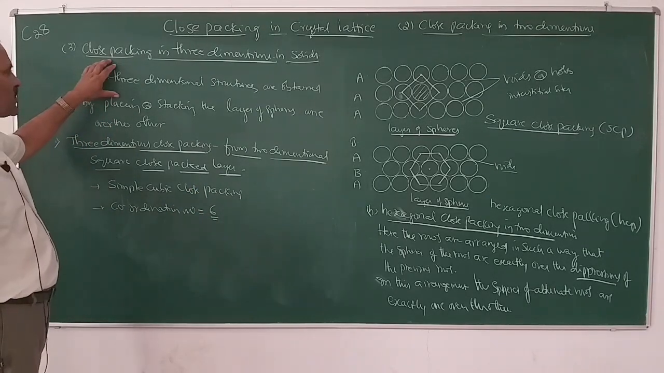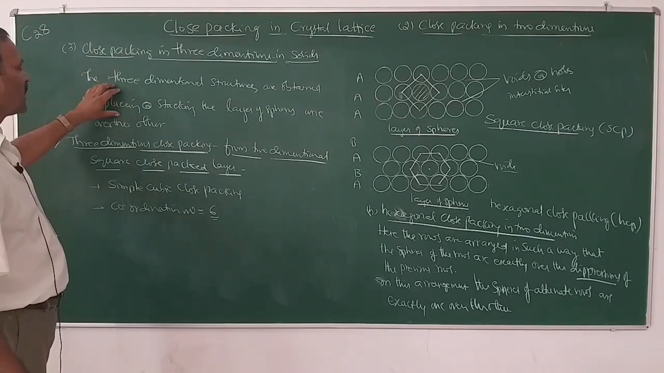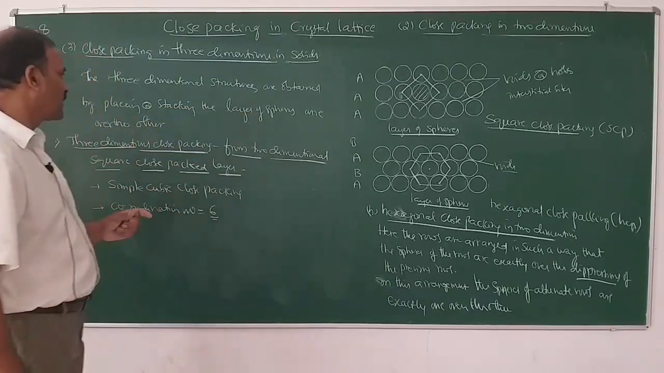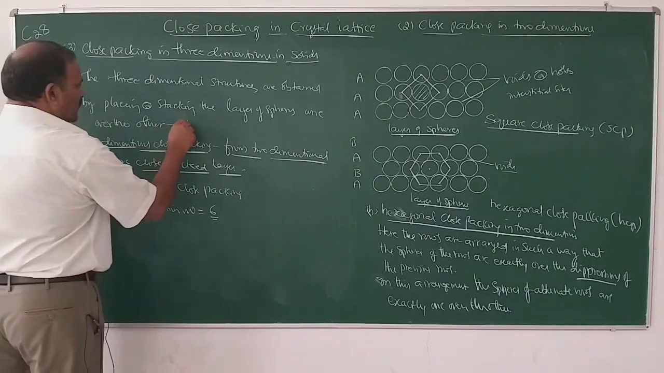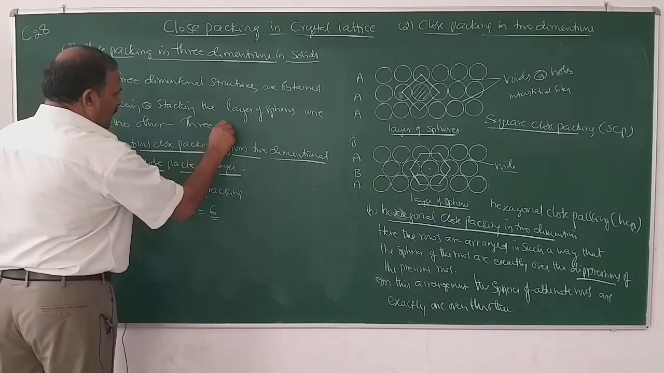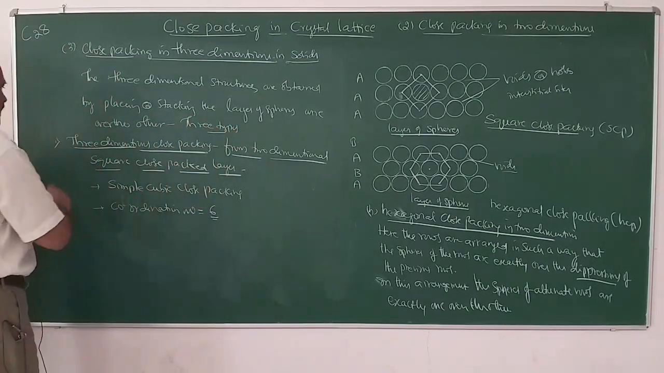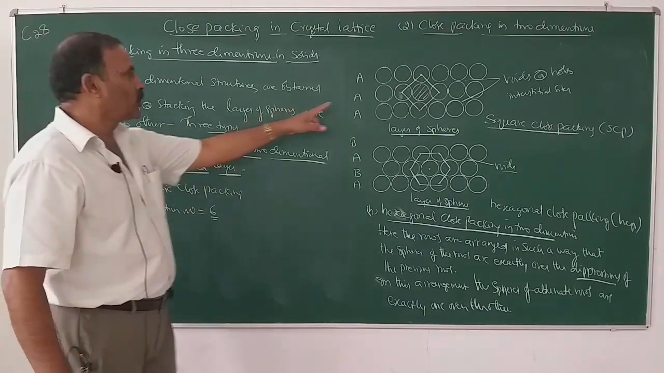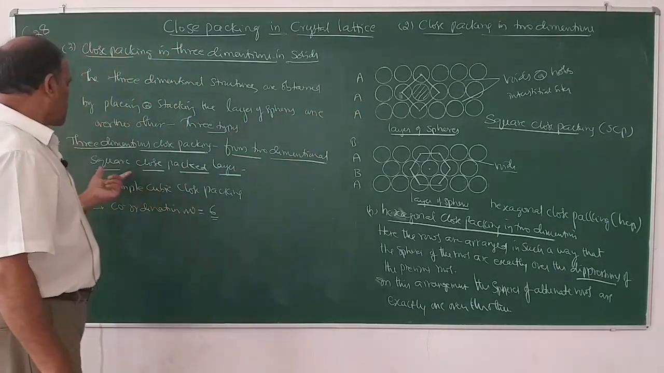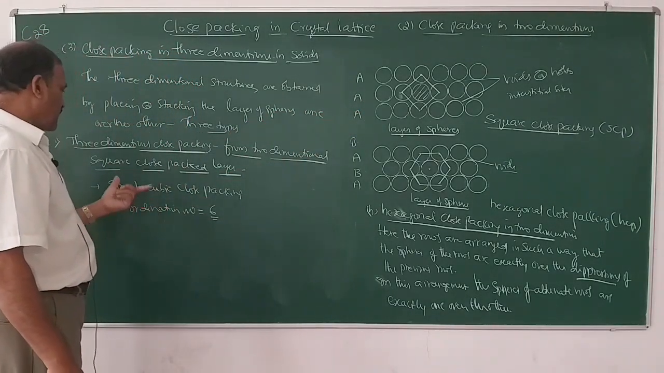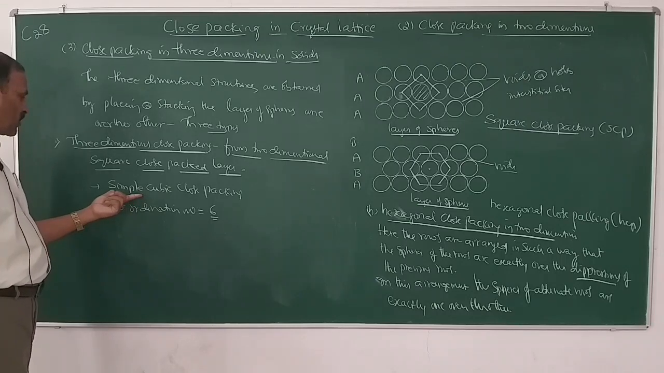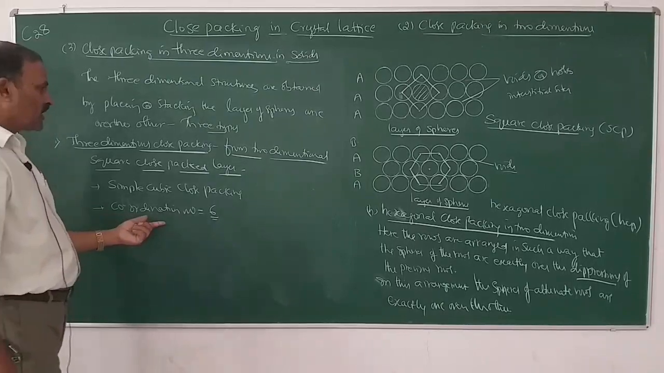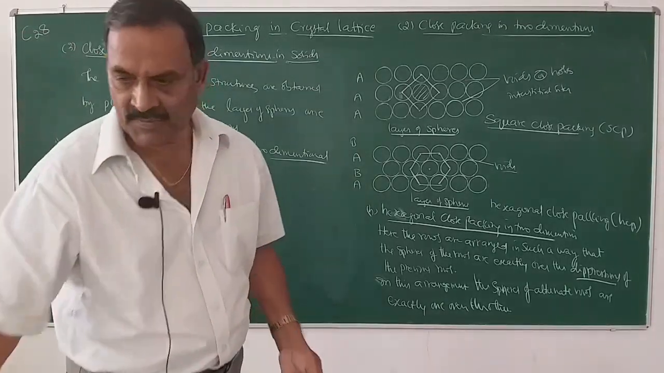So 3-dimensional structures are obtained by placing or stacking the layers of spheres one over the other. Here there are three types. The first type is three-dimensional close packing from two-dimensional square close packed layers. Here the packing obtained is called simple cubic close packing and the coordination number is 6.